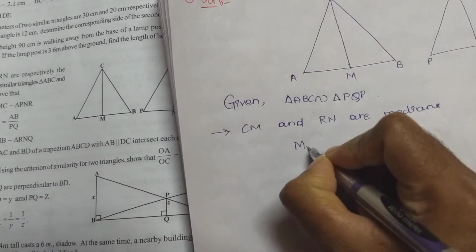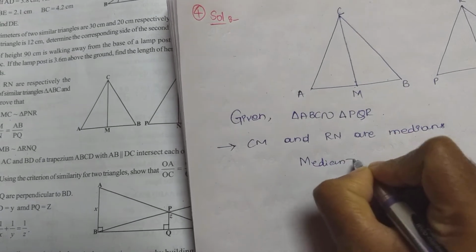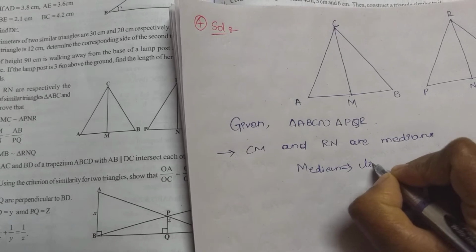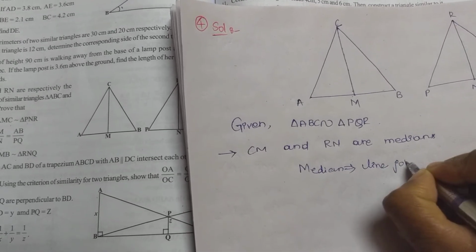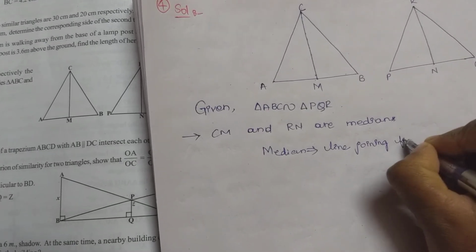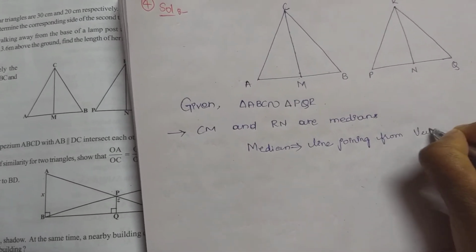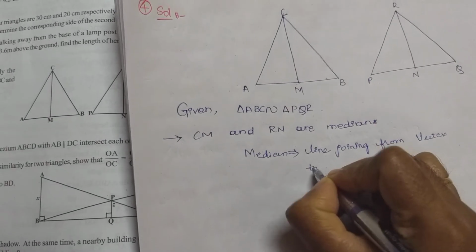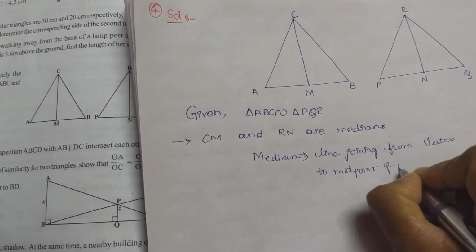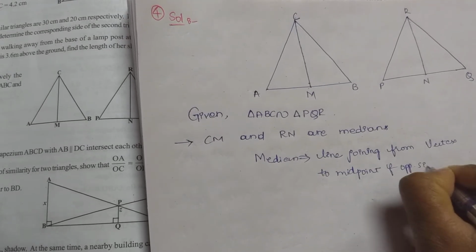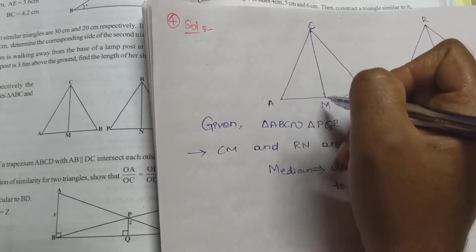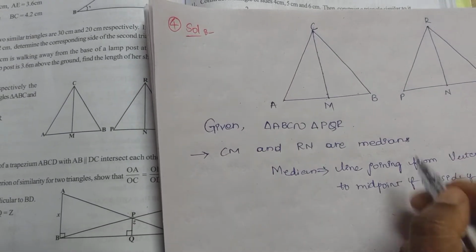So median means, for explanation I am writing here: line joining the vertex to the midpoint of the opposite side of a triangle is called a median.